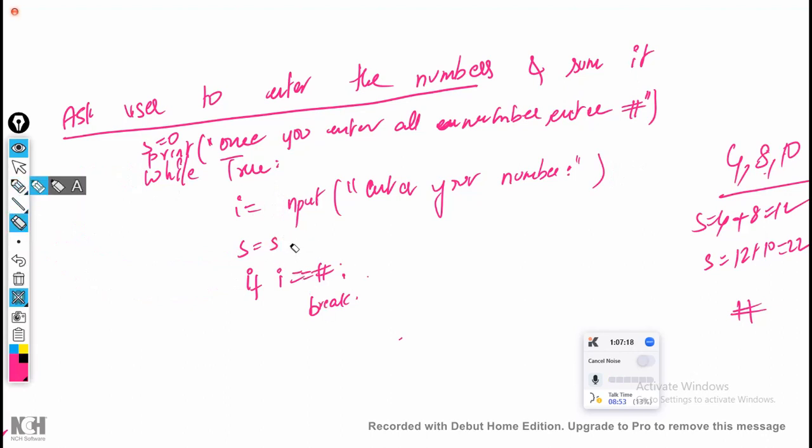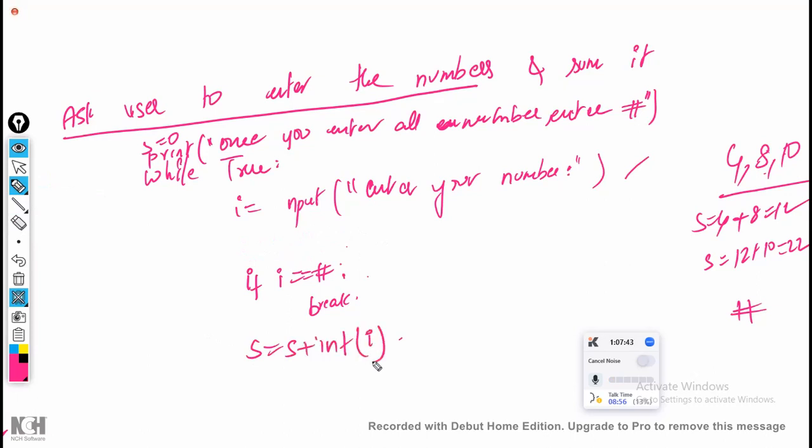In this case, I am just going to change where int is applied. Instead of considering int here, I will consider int here: S is equal to S plus int of I. Now hash will be executed successfully here, but the problem is hash will have a problem here. So this line, instead of writing here, I will write here: S is equal to S plus int of I.